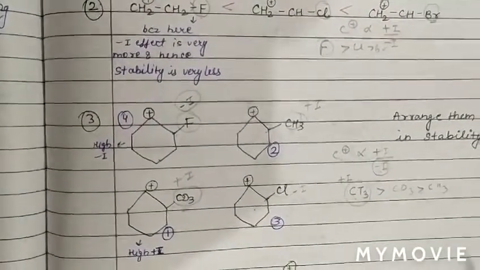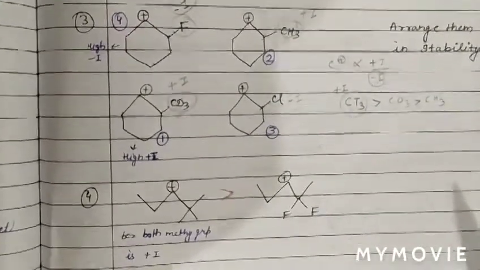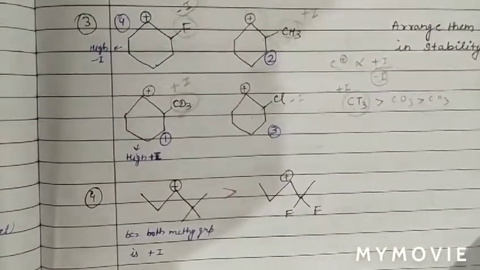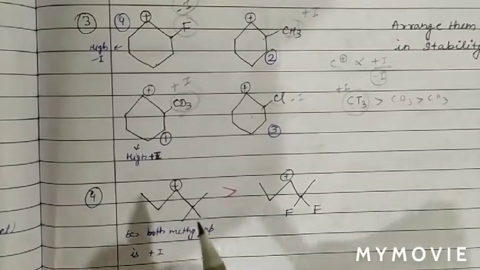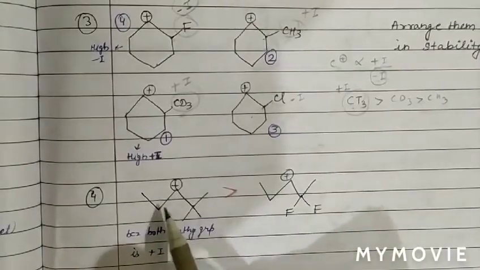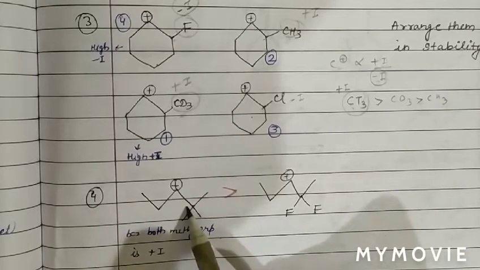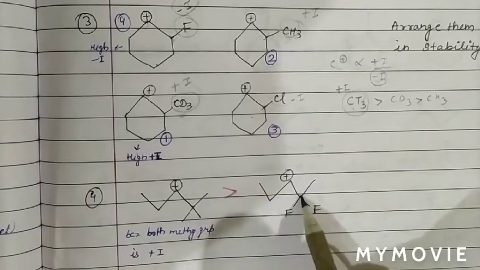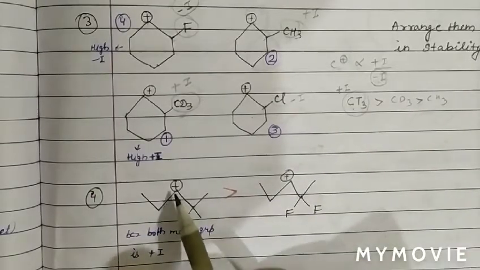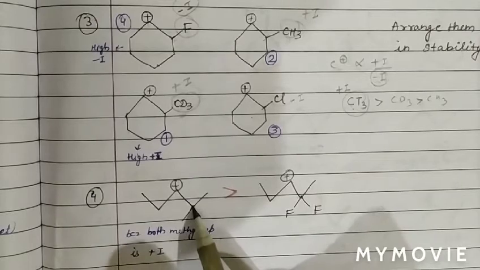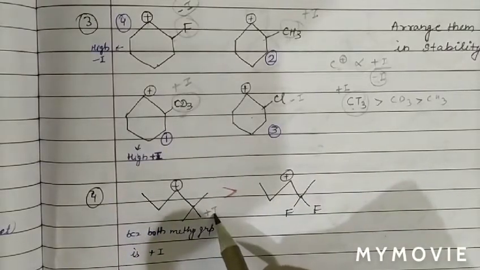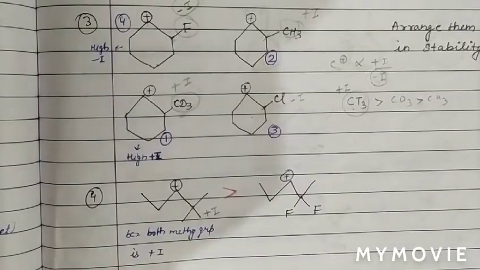Now see the next question. On the basis of application of plus I and minus I, we are comparing the stability of carbocations. Again the positive charge is attached to its nearest neighbors, 1 and 2 only, therefore a 2 degree carbocation. This carbocation is also attached to 2 carbon atoms, so it is also 2 degree. But we can see, with respect to the positive charge on the first position, there are 2 methyl groups, which are plus I in nature, because an alkyl group is plus I in nature.